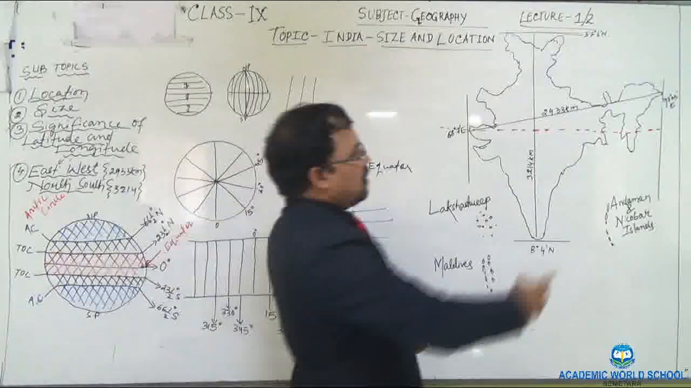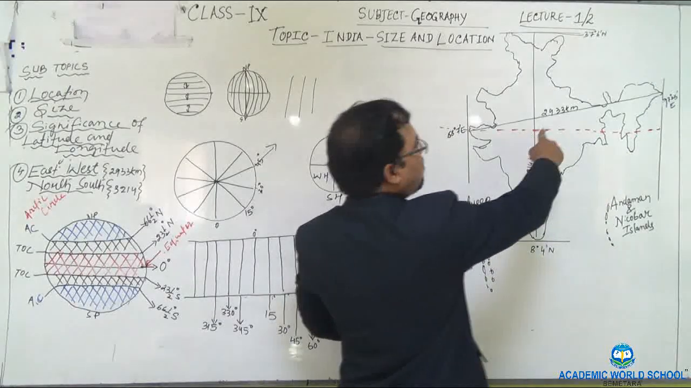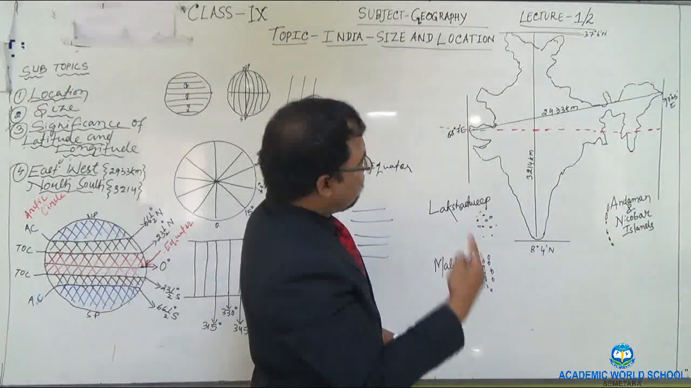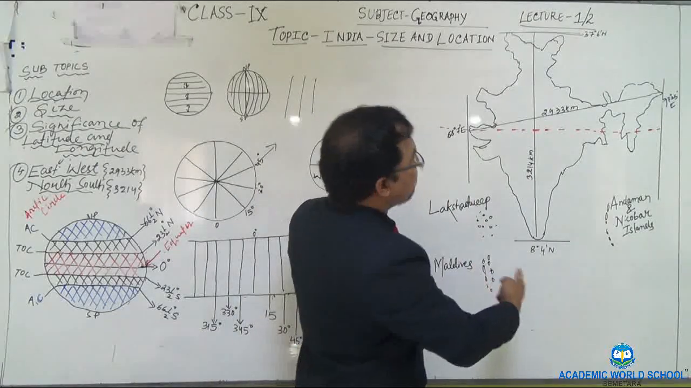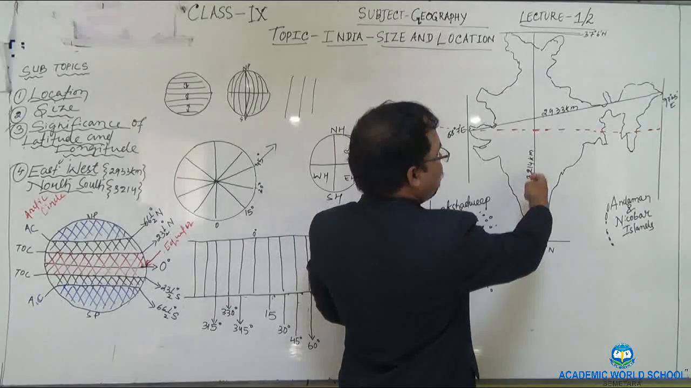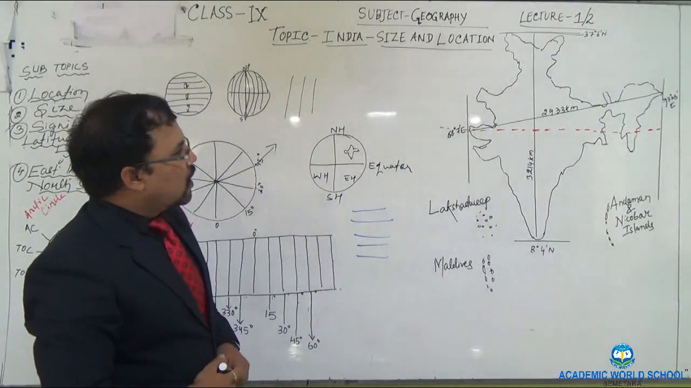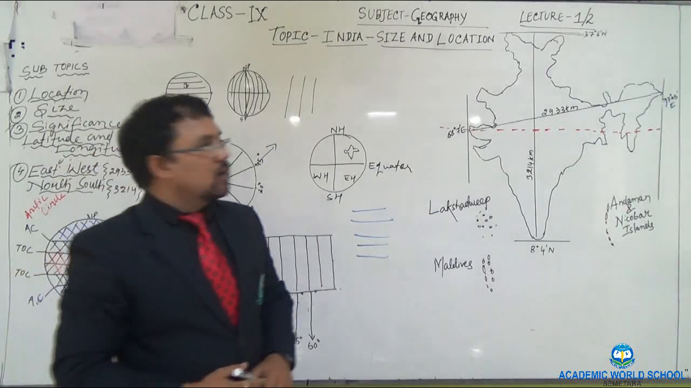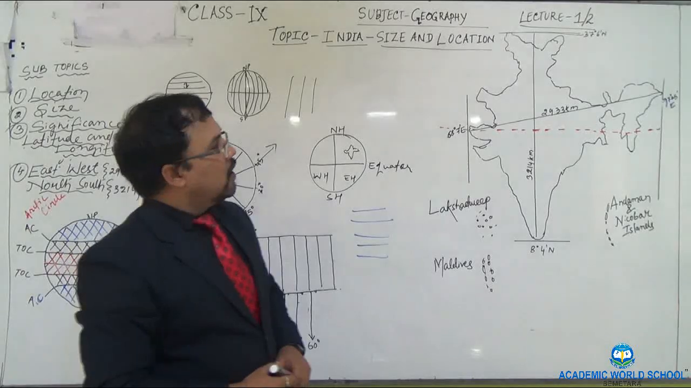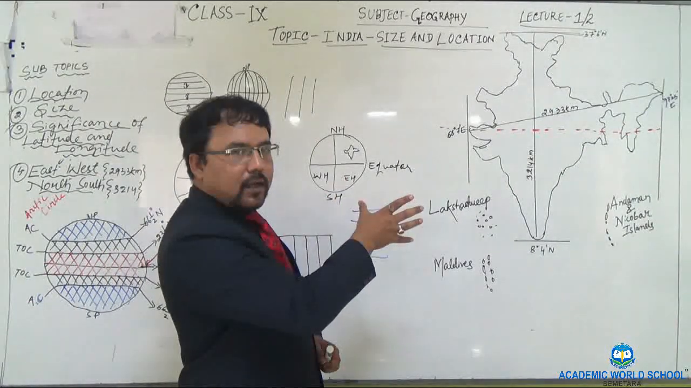And remember, how much distance is there between the eastern and western extent? 2933 kilometers. And how much distance is there between the northern and southern extent, that is from 8 degrees 4 minutes north to 37 degrees 6 minutes north? 3214 kilometers. Now I do hope that you have understood the concept of size and location of India. So this is the location of India.